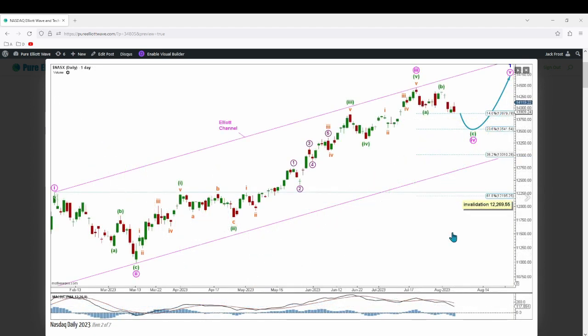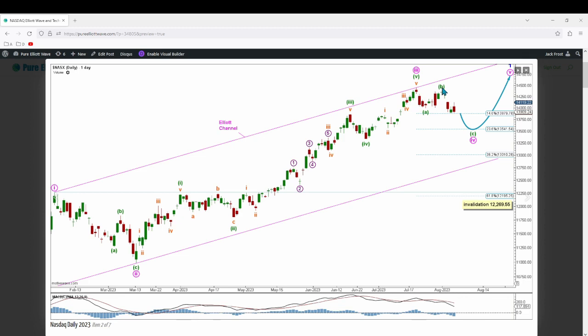On the main daily chart with the end of minute wave 1 over here, minute wave 3 is expected to be over here, with an Elliott channel drawn from the end of minute wave 1 to the end of minute wave 3 with a copy on the end of minute wave 2. Minute wave 4 may find support around halfway through this channel, if not at the lower edge of this channel. Currently, minute wave 4 is labeled as an incomplete zigzag with minuette waves A and B over here. The structure may have to be relabeled as the wave unfolds.